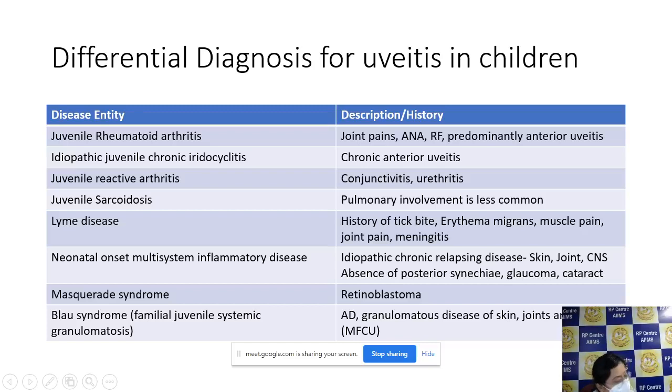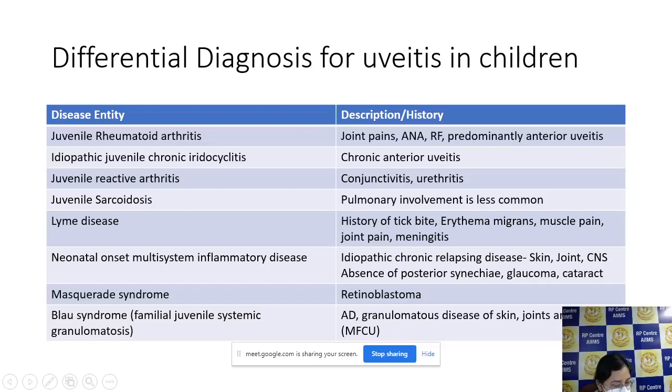Okay. Then there is neonatal onset multisystem inflammation. It can present as panuveitis, but it is predominantly anterior uveitis. Then neonatal onset multisystem inflammatory disease is an idiopathic chronic relapsing disease with skin, joint and CNS involvement. Then there can be masquerade syndromes like those seen in retinoblastoma, leukemia and lymphomas.